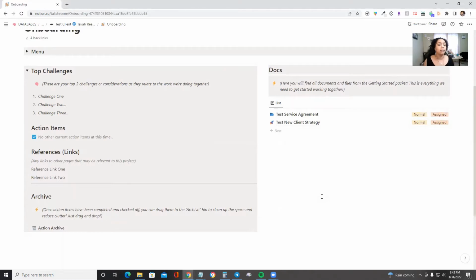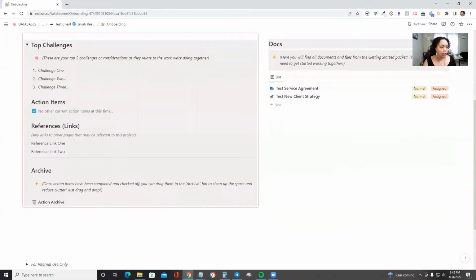Those things will be listed there. Any action items, anything related to that is going to be listed here. You can check this off once those action items are taken care of. Most likely I'm going to be the one managing this section, but I just want to show you what it looks like and what it is.